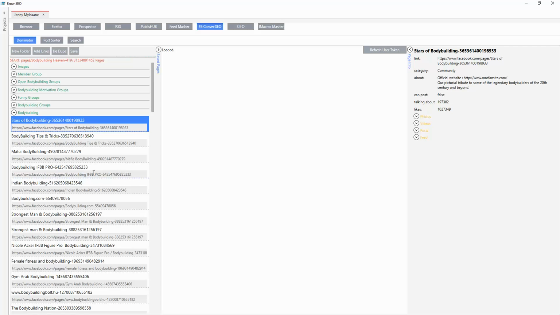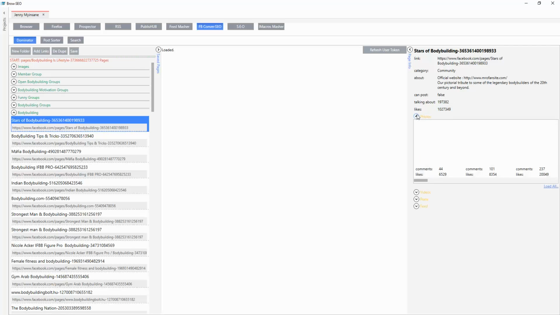Okay, so this is the information that it's gathering for every one of these. The Facebook link, the information, how many people are talking about it, whether or not you can post to this page, so you can see you can't post to that page, and then how many likes that page has got.